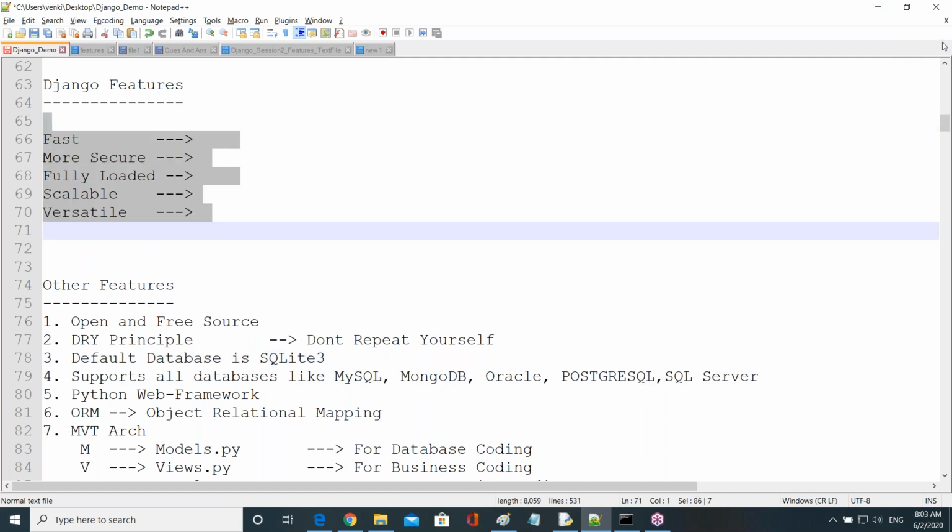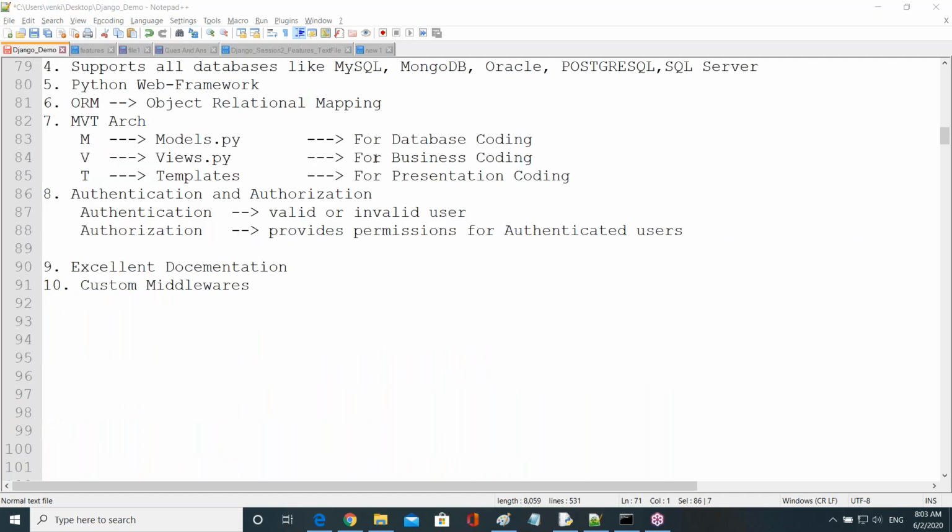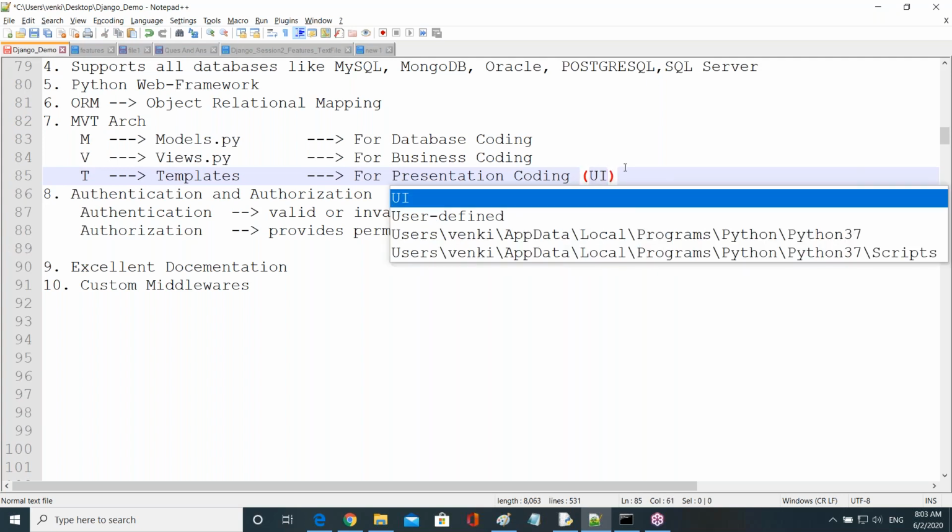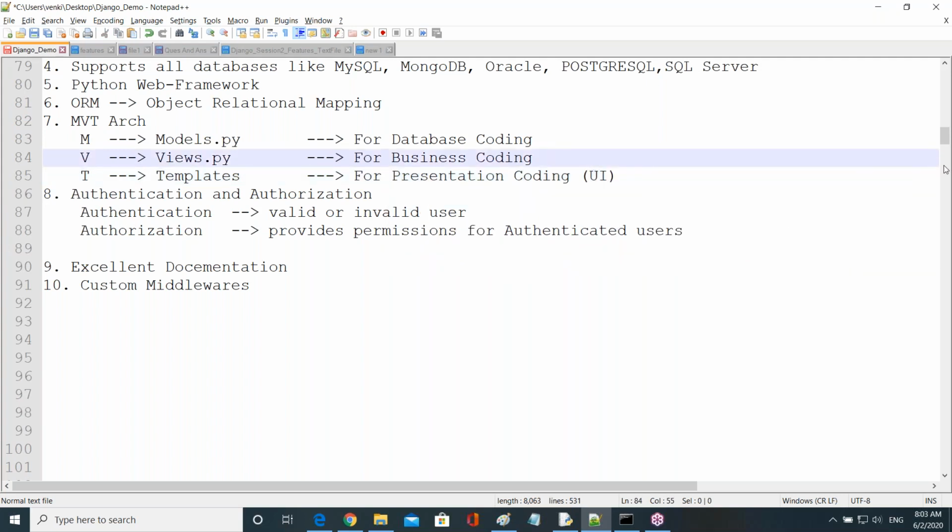Okay, somebody messaged, so let me go to the messages here. Yes, Aditi asked one question: presentation coding is nothing but the UI coding only, guys, not separate. Here we write the UI coding only. Sir, somewhere I read that views are used for the presentation, right? Very good question, guys.